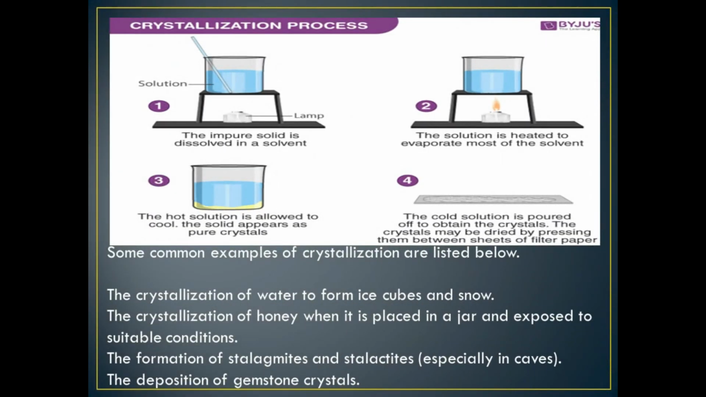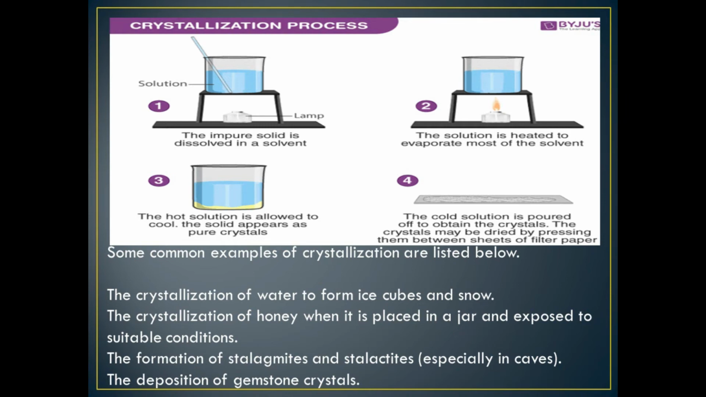See the experiment and diagrams here. Some crystallization examples: crystallization of water to form ice cubes and snow; crystallization of honey when placed in a jar and exposed to suitable conditions; formation of stalagmites and stalactites, especially in caves. We don't use it much.